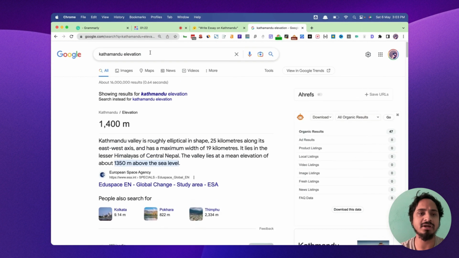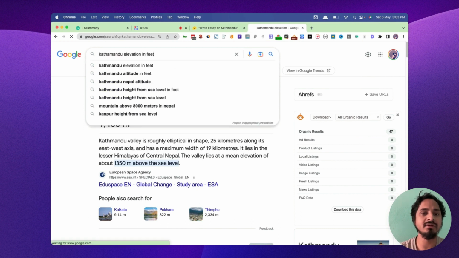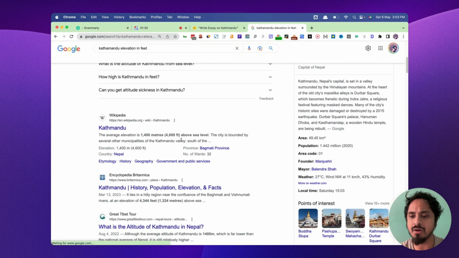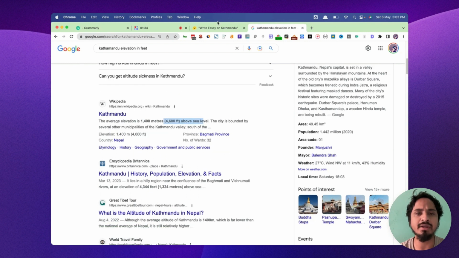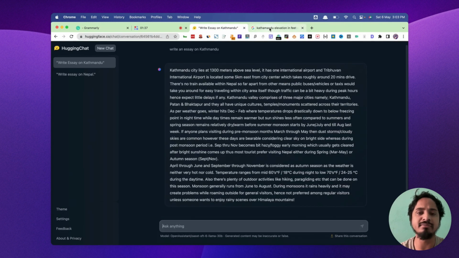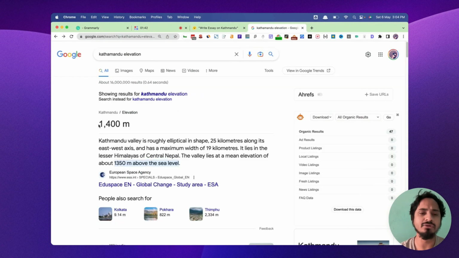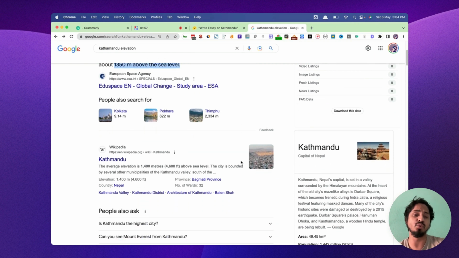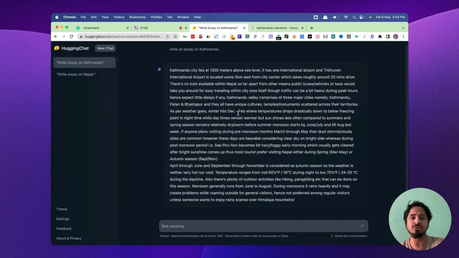In feet, I need in feet. Okay, so it is around 1400 meters. Yeah, the valley lies at a mean elevation of 1350 above sea level. So different areas have different elevations, but I want to test if it is close or not. So yeah, it is close.